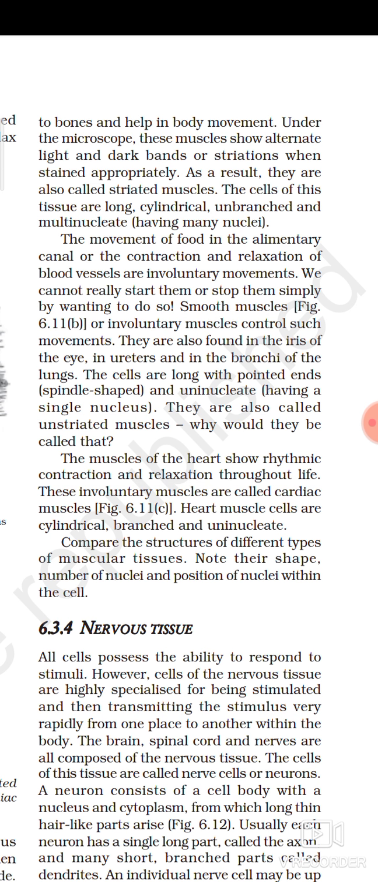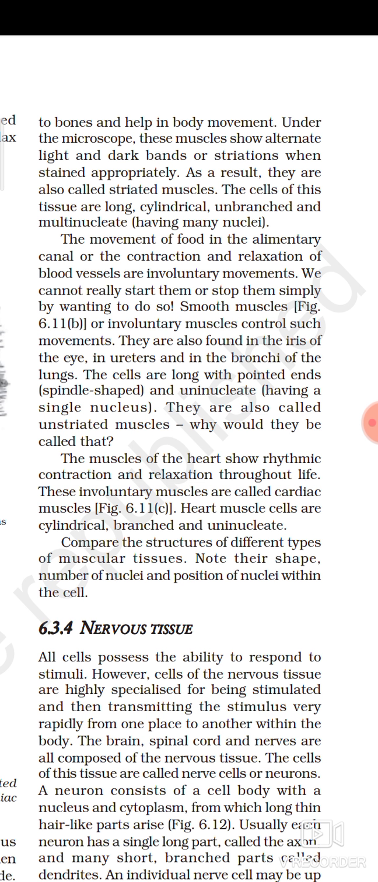Under the microscope, these muscles show alternate light and dark bands. If we see this type of muscle under the microscope, then what can we observe? We can observe the light and dark bands, or striations, when stained appropriately. As a result they are called what? Striated muscles. So voluntary muscles got the name skeletal muscles. Why? Because they are attached to the skeleton. They are also called striated muscles.